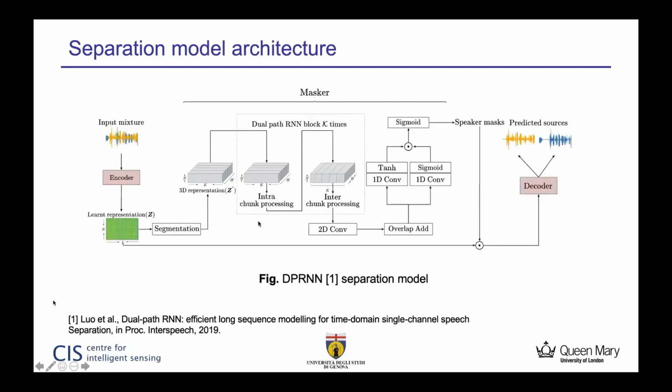I will start by briefly discussing the separation model architecture that we're using. We're using the DPRNN model, which is an encoder masker decoder time domain model. The encoder is a 1D convolutional network which takes the input mixture as its input, and we get a 2D representation from it. This 2D representation is passed to the masker network to generate an individual mask for each speaker. This mask is multiplied with the learned representation and fed to the decoder, which is a 1D transpose convolutional network, to get the predicted sources in the mixture.